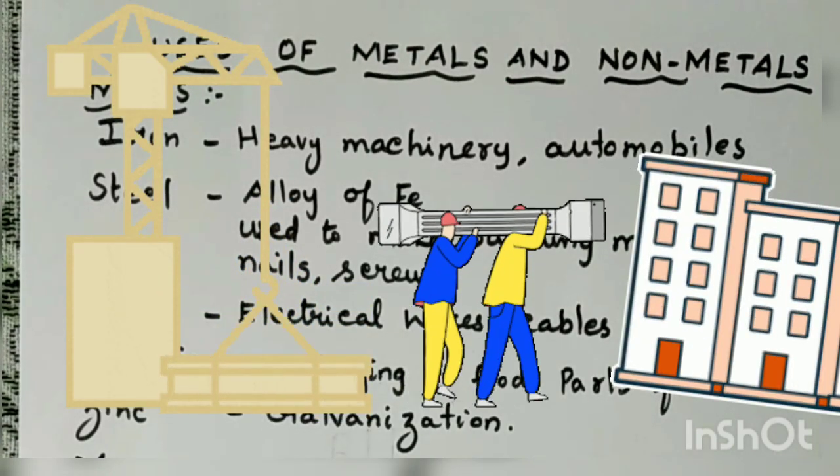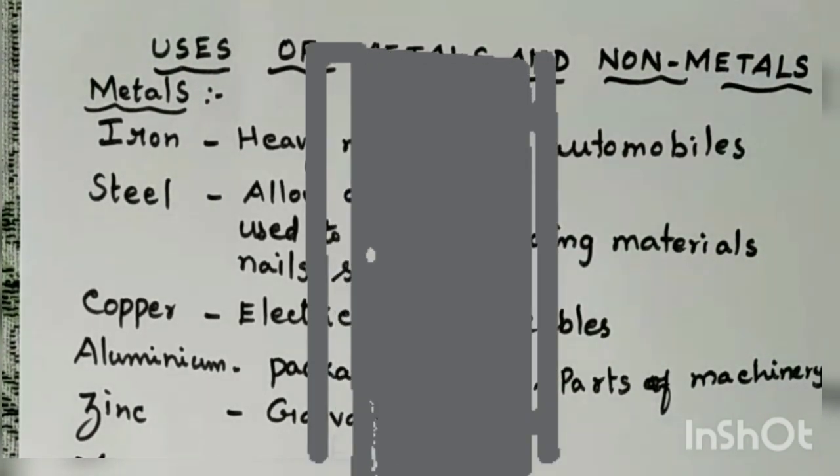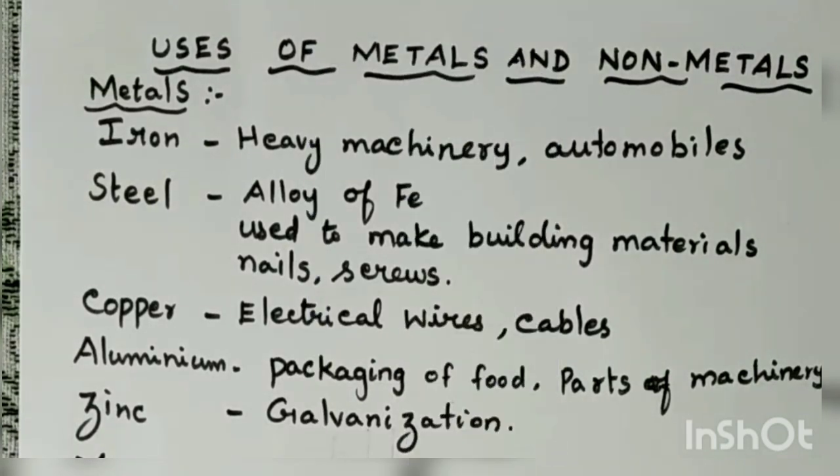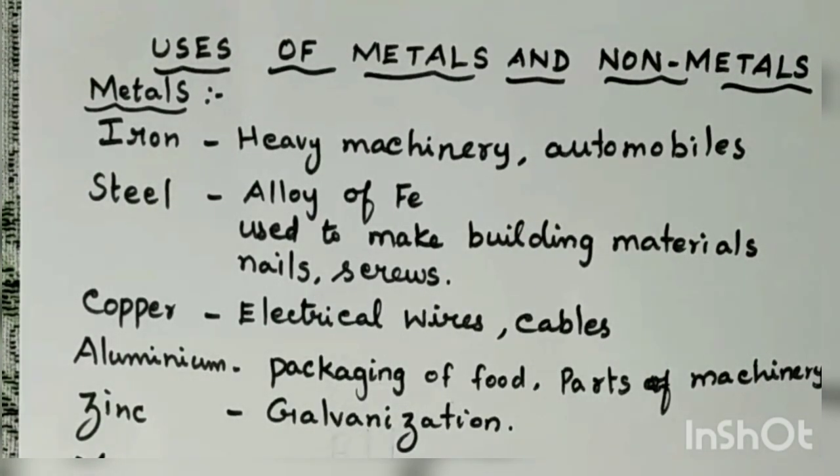That is, in buildings we use aluminium sheets, aluminium doors, aluminium rods, even aluminium window frames. Then, this is also used for making household utensils.